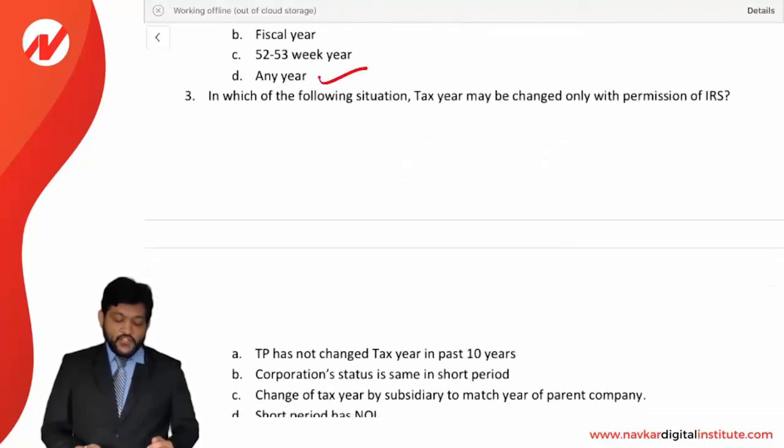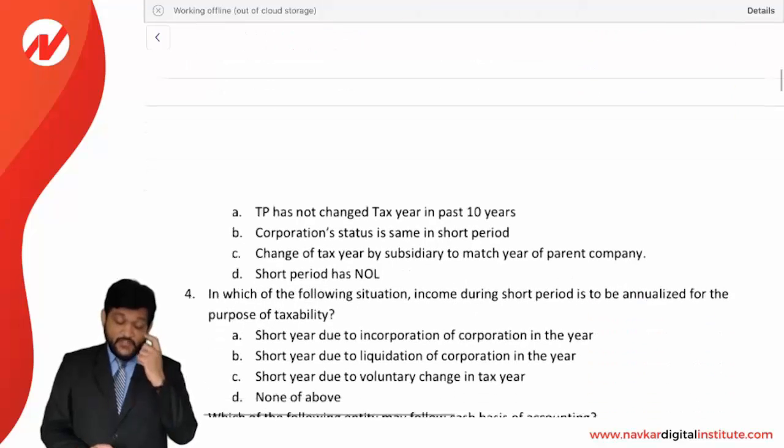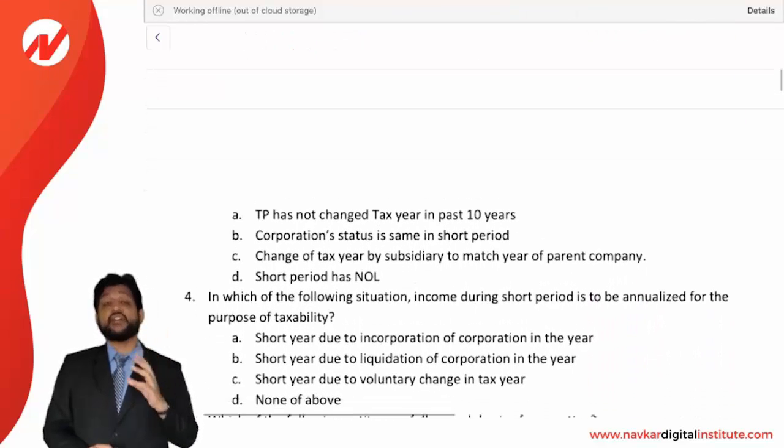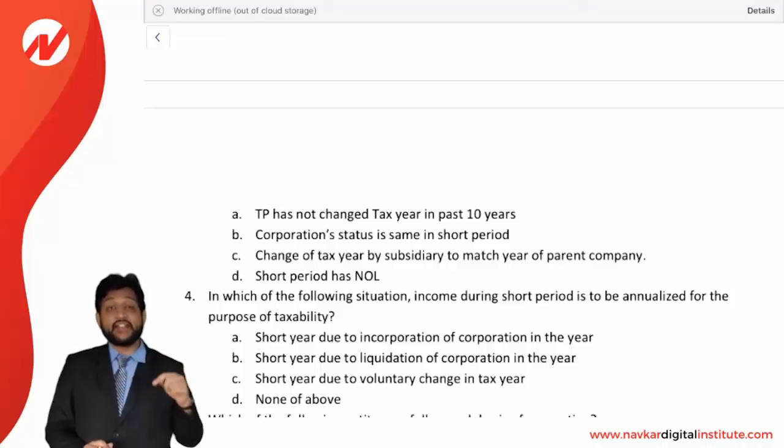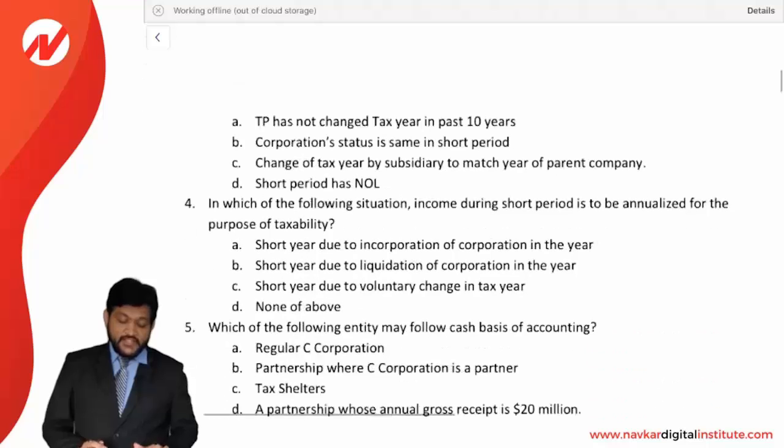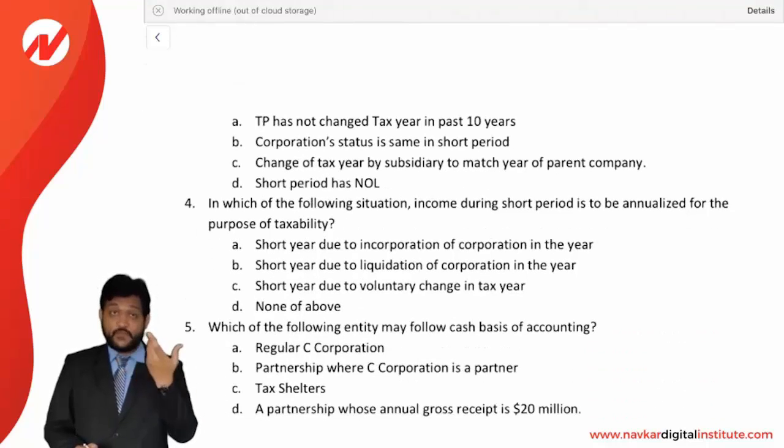In which of the following situations may the tax year be changed only with the permission of IRS? We had seen certain situations where IRS permission is not needed, but here they are asking where permission will be needed. Taxpayer has not changed the tax year in the last 10 years: it is a without permission situation. Corporation status is the same in the short period: it is also without permission.